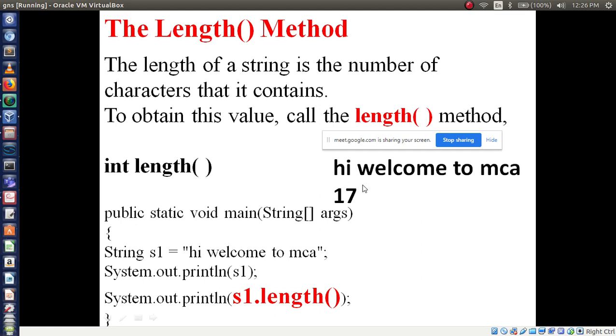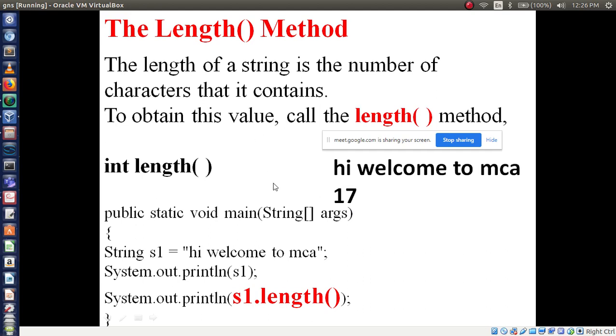In a string it will also count white space as one character. So here we are using a total of 17 characters, so it is displaying 17. By which method? By the length method. How to access this length? Reference variable followed by dot followed by the length method. Then you will get the output like this. So it is the length method.